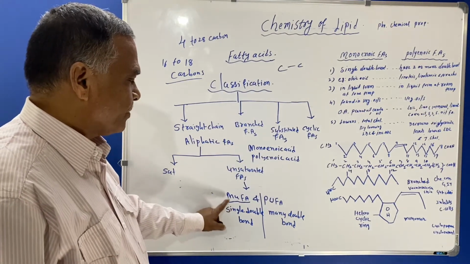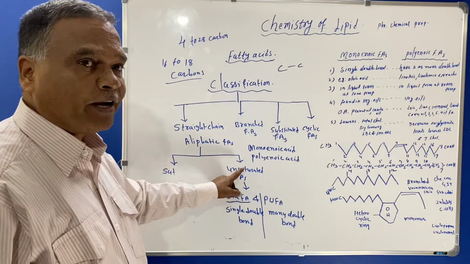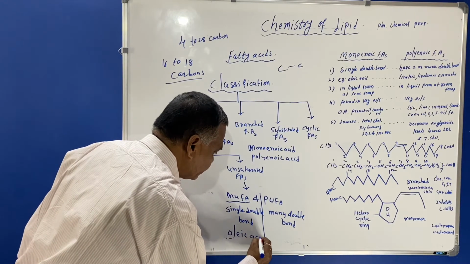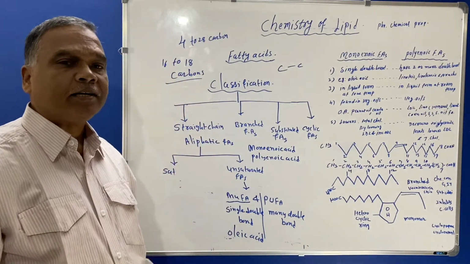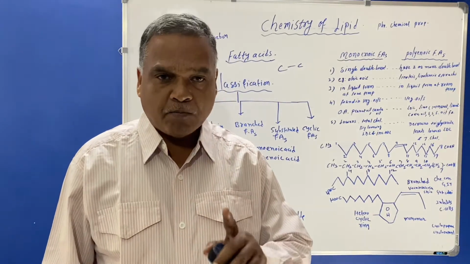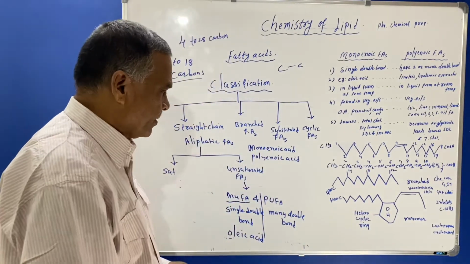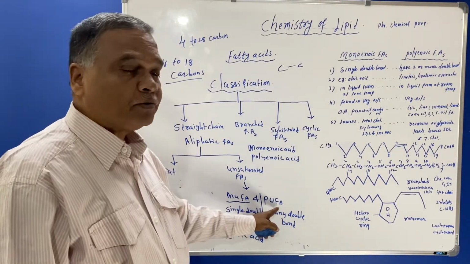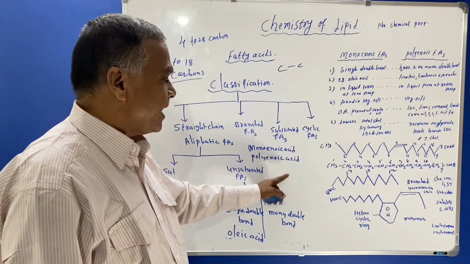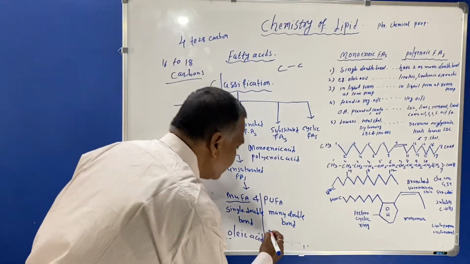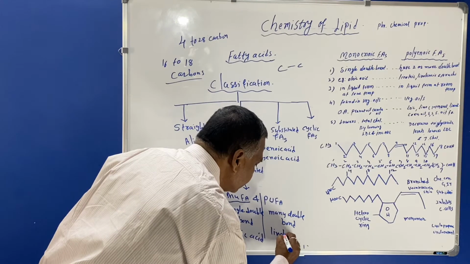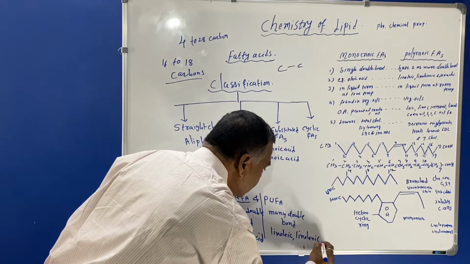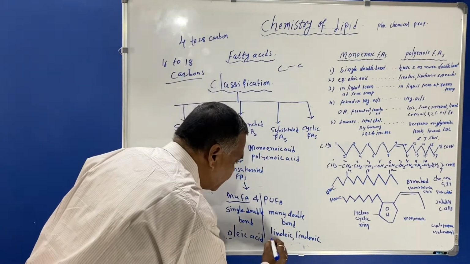Here the example of monounsaturated fatty acid or monoenoic fatty acid is oleic acid. This oleic acid will have only a single double bond in its structure. And the examples of polyunsaturated fatty acid or polyenoic acid are linoleic, linolenic, and arachidonic.